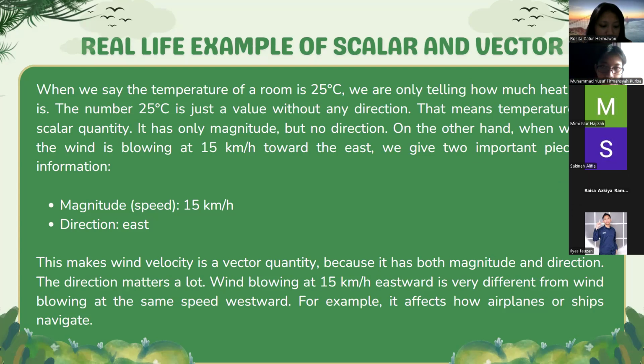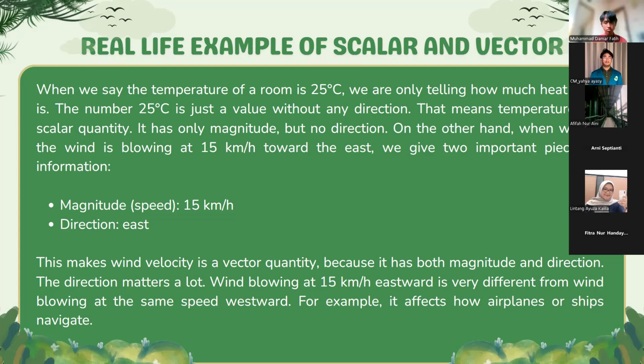The first piece is magnitude, that is speed. The value is 15 kilometers per hour, and the direction is toward the east. This makes wind velocity a vector quantity because it has both magnitude and direction.